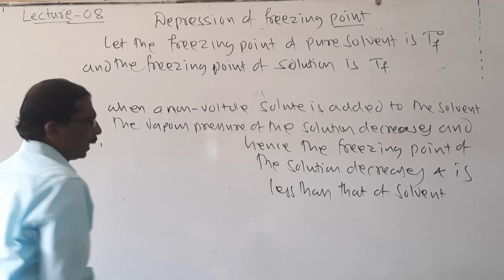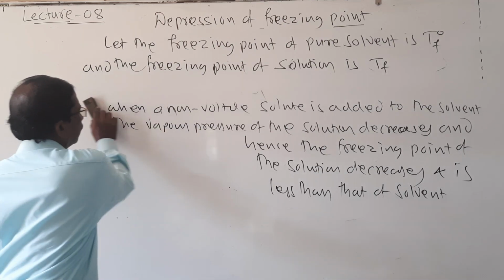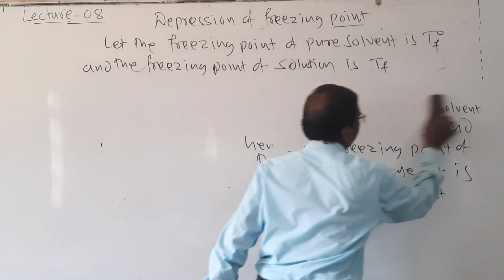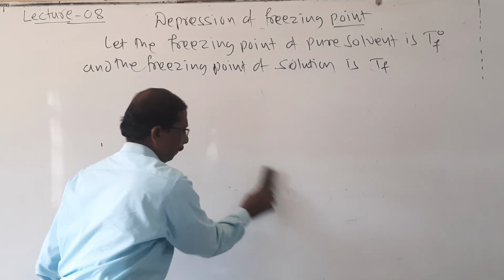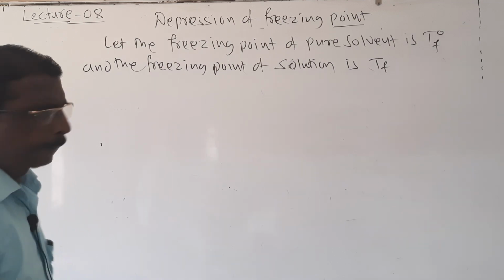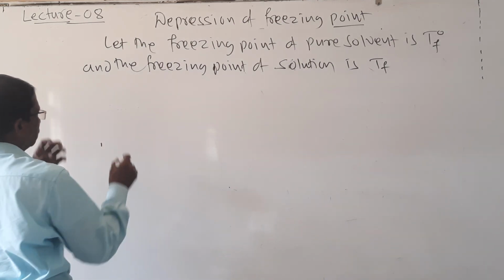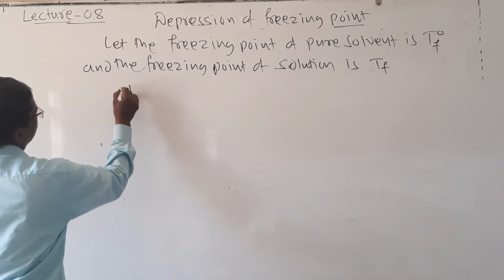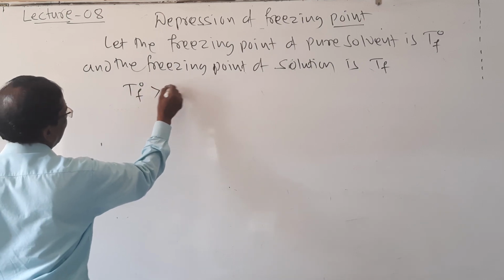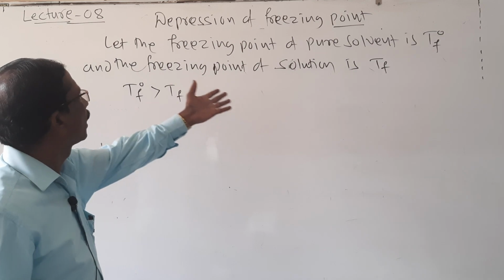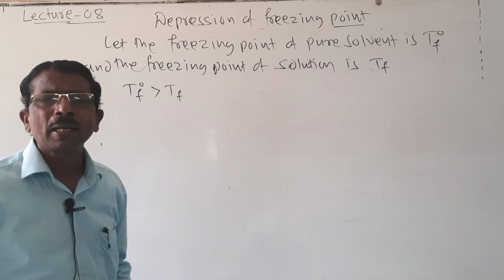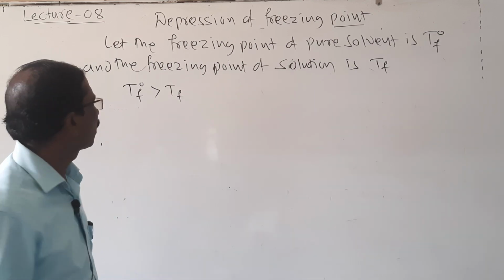Therefore, T naught F is greater than TF, because the freezing point of the solution is less than that of the pure solvent.